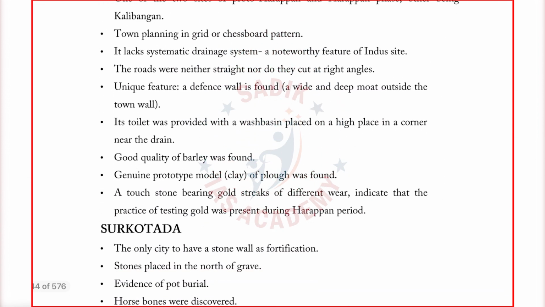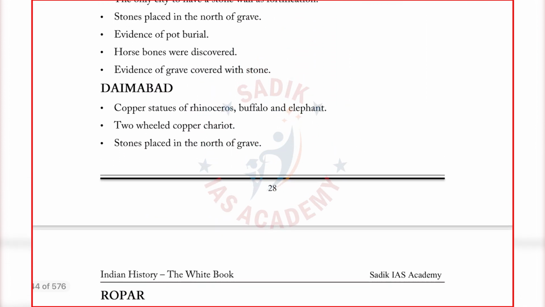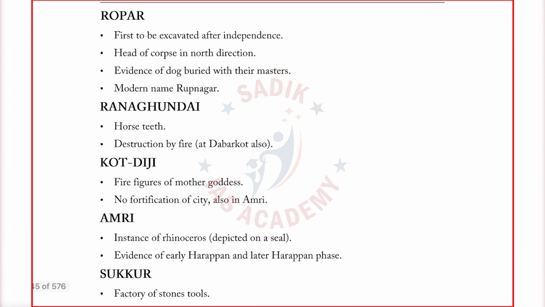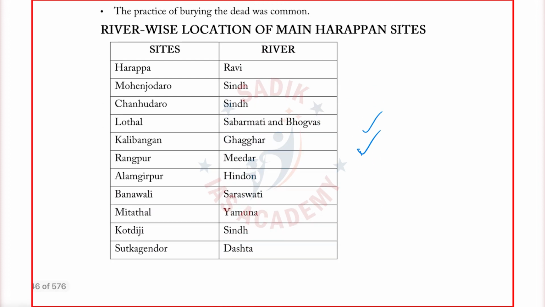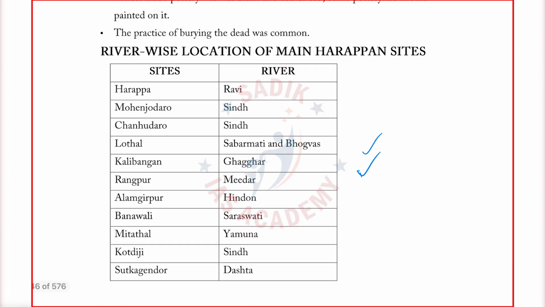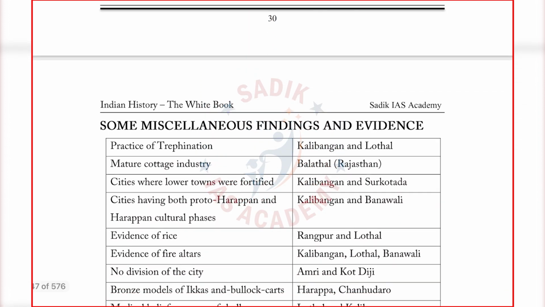So like that, after each and every site I had given an important point. So if you buy this book you can just go through this. And also I have given the names of these sites and on which banks these sites are located. Mostly students will take notes, prepare a synopsis. For Harappa they have to put Ravi river, then like this they prepare their own notes. After reading the NCERT they will make a hand note. Now what I have done is to compile all this and give it to you here itself.